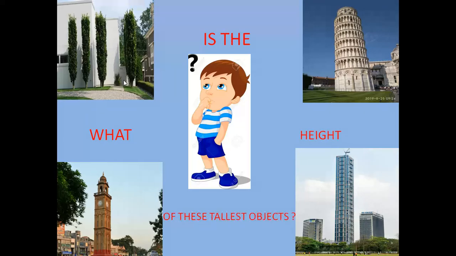If you look at the tallest objects, you will think that it is so high. So height means there is no answer. What is the height of the building? So the boy wants to know the height of the tallest objects. That's why this boy has some doubts in his mind.